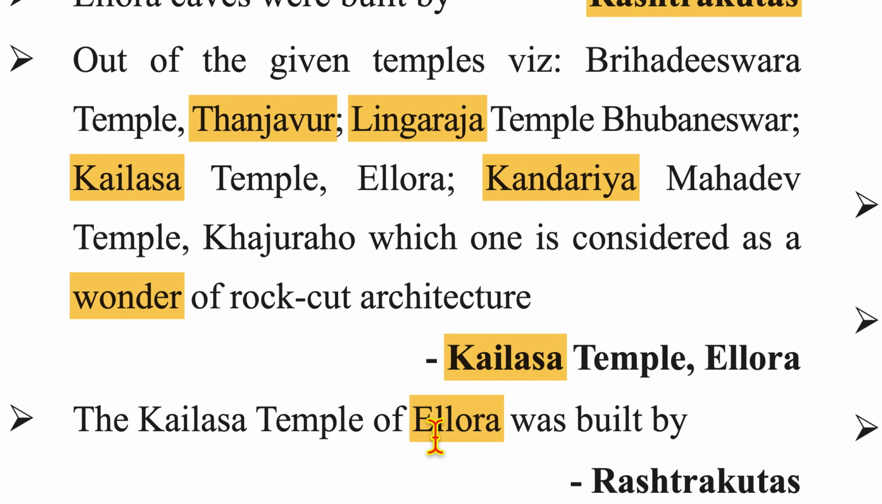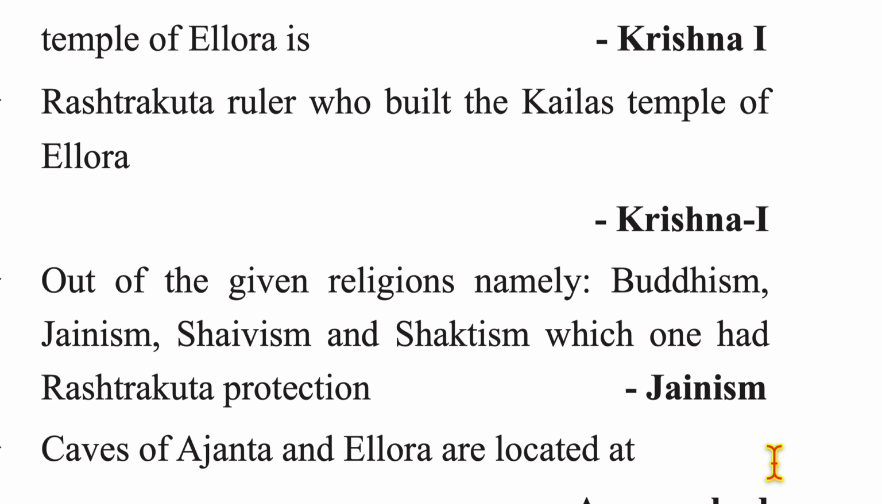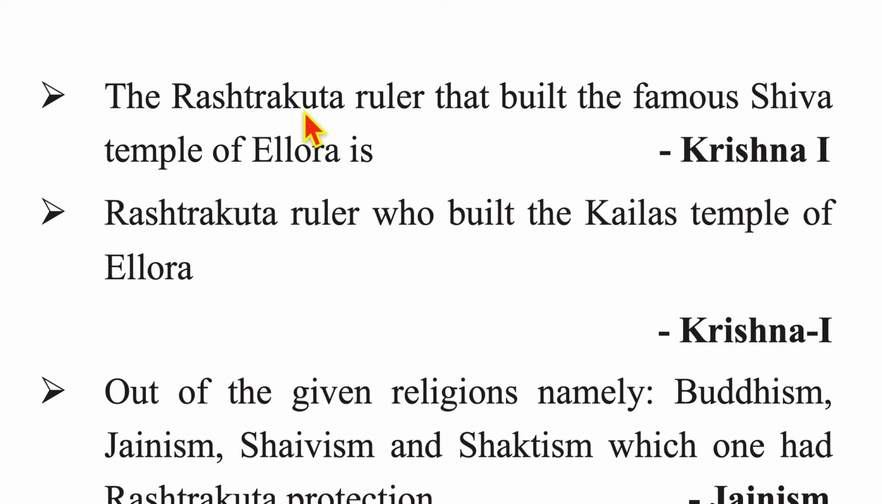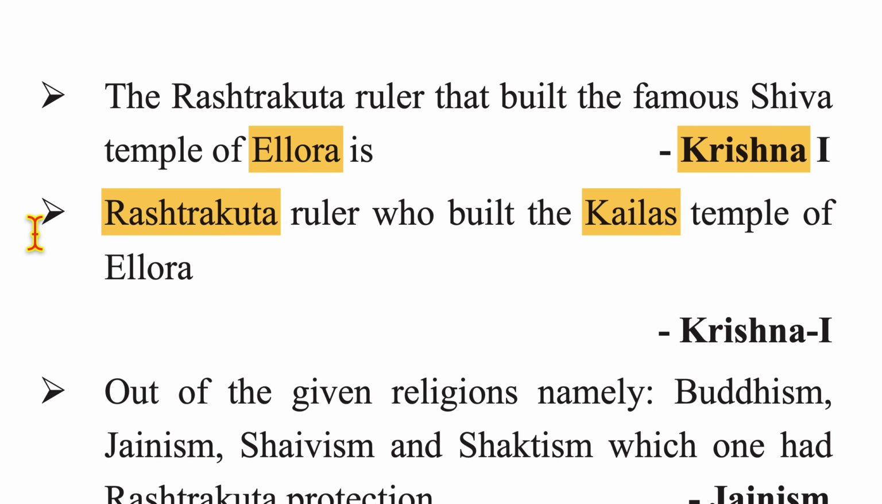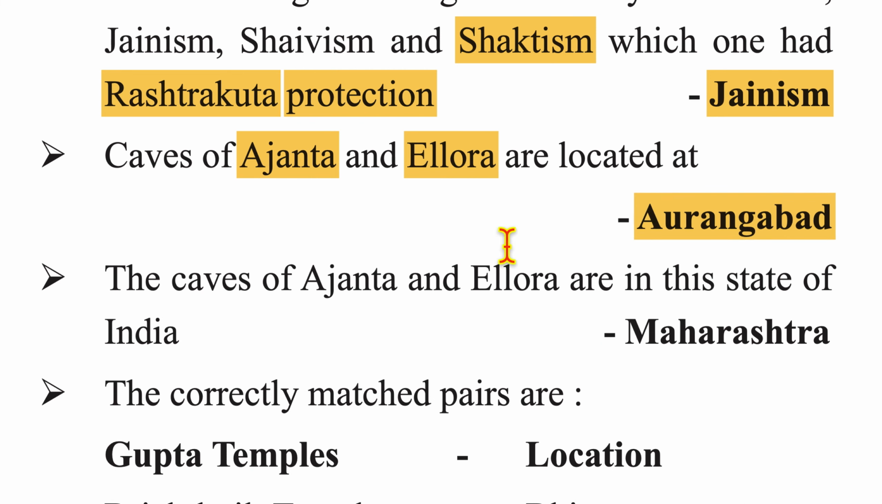The Kailash temple of Ellora was built by Rashtrakutas. The Rashtrakuta ruler who built the famous Shiva temple of Ellora is Krishna the First. Out of the given religions, namely Buddhism, Jainism, Shaivism, and Shaktism, which one had Rashtrakuta protection? Answer is Jainism. Caves of Ajanta and Ellora are located at Aurangabad.